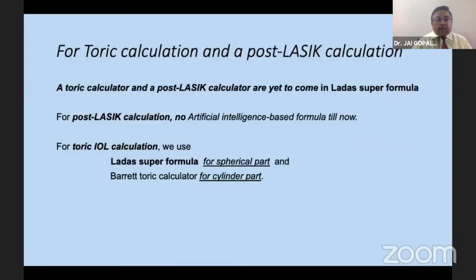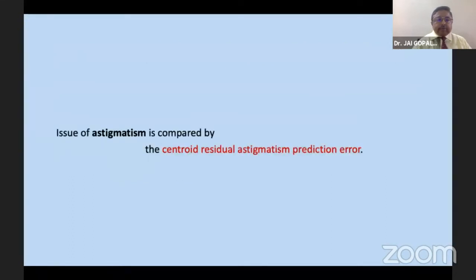Toric calculator and post-LASIK calculator are yet to come in the LADA super formula. For post-LASIK calculation, there is no artificial intelligence formula till now. For toric calculation, we use LADA super formula for the spherical part and Barrett toric calculator for the cylinder part.